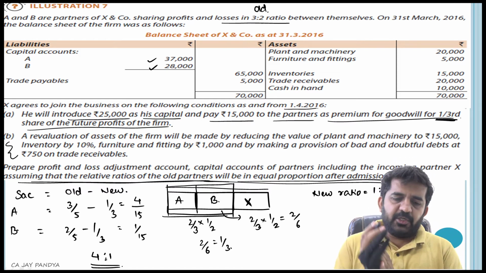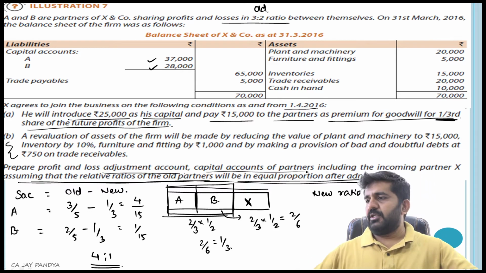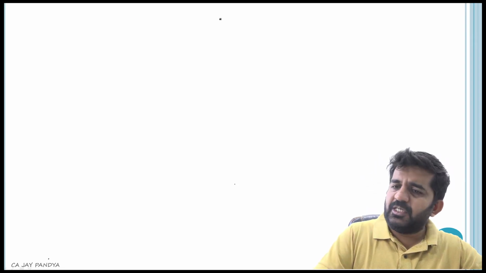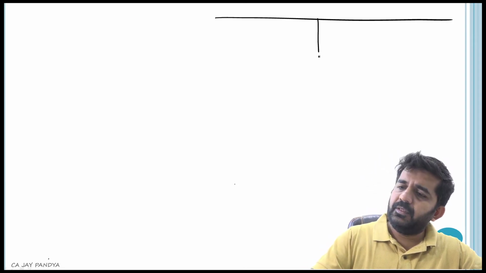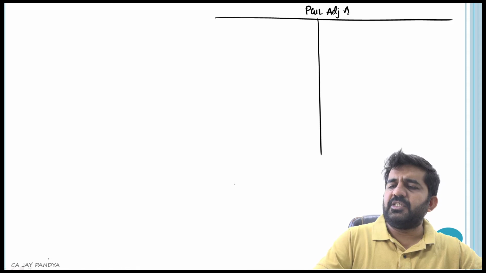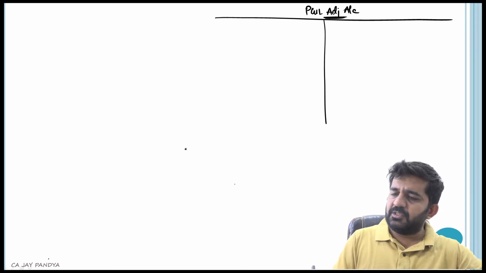What is to be done in the question? Prepare profit and loss adjustment account and capital accounts of partners. Profit and loss adjustment account is the same as revaluation account, so let us draw it. Instead of revaluation account, I will give the name profit and loss adjustment account.